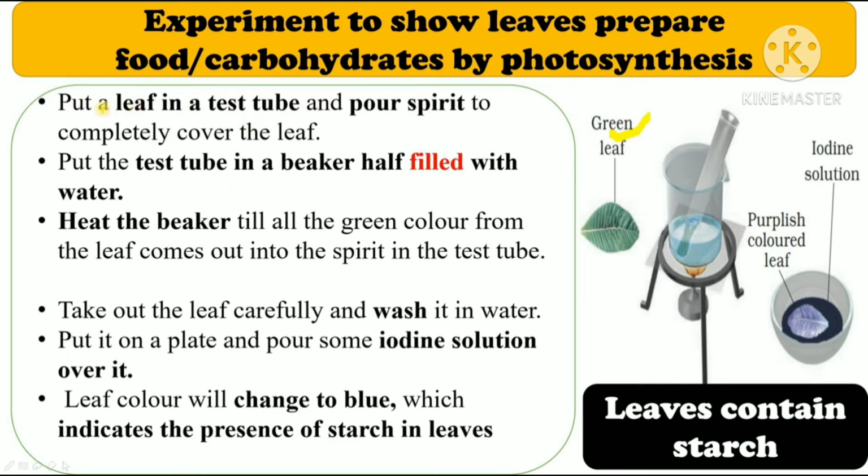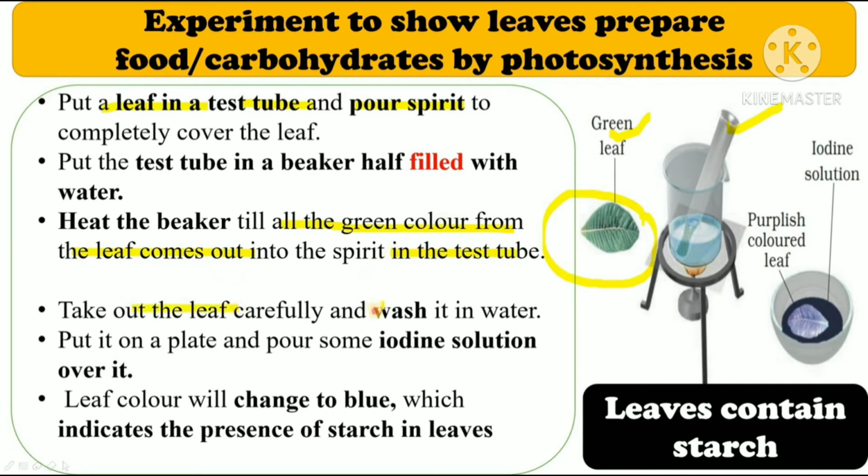For that you have to take the leaf and put this leaf in a test tube and then put spirit over it. Then you have to put the test tube in a beaker which is half filled with water. Then heat the beaker till all the green color from the leaf comes out into the spirit in the test tube. So now your leaf is colorless. Now we can clearly observe the color change.